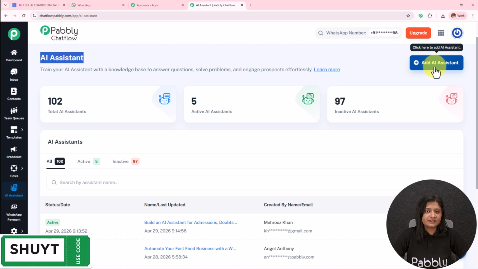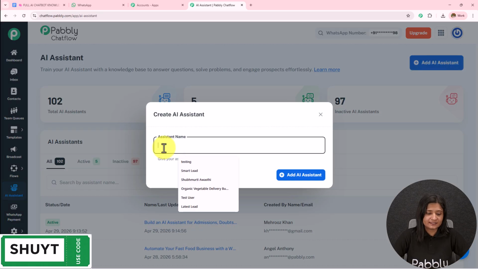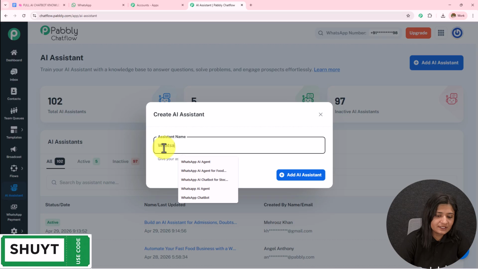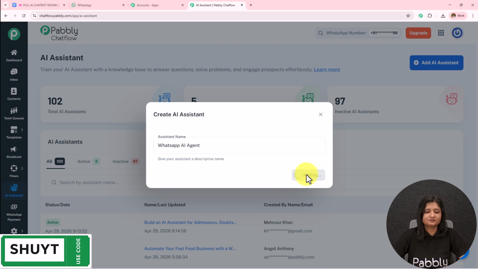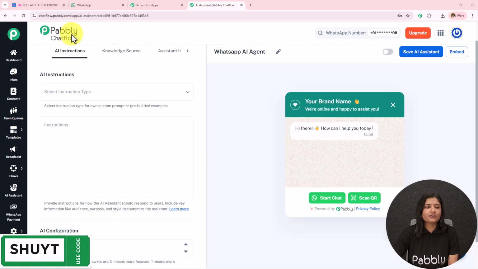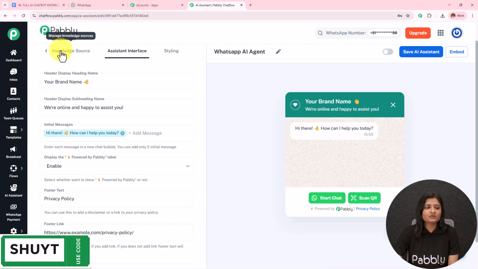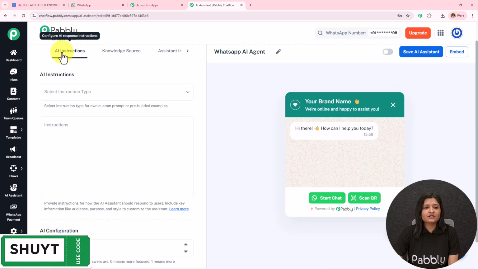To create a new AI assistant, you simply have to click on this add AI assistant, and let's first name this AI assistant as WhatsApp AI agent, and then simply click on this add AI assistant. Here we have landed on this page from where we are going to start creating this AI assistant. On the top you can see all these options which we need to fill in. So here we have the first, AI instructions.